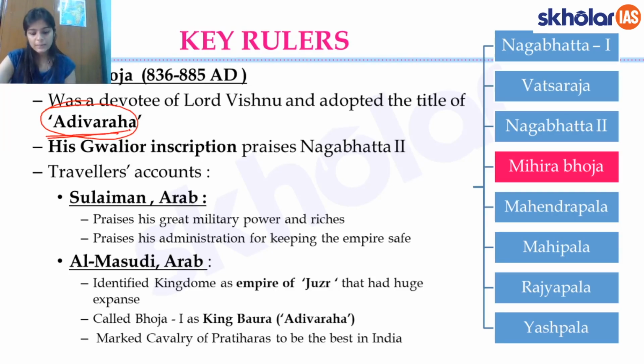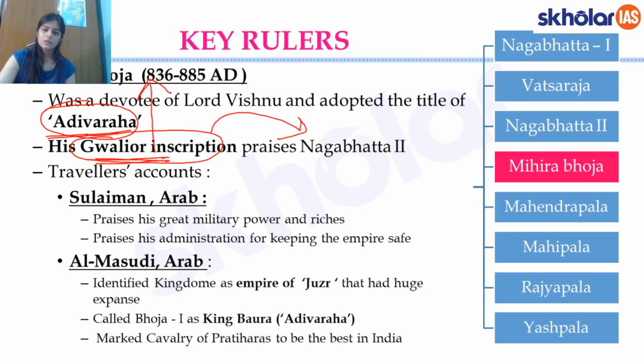He had inscribed this famous Gwalior inscription in which he has praised Nagabhatta II, who was his grandfather, and he has spoken about how he had won over his rivals and his enemies. So Gwalior inscription, again you can remember, it is attributed to Mihir Bhoj.